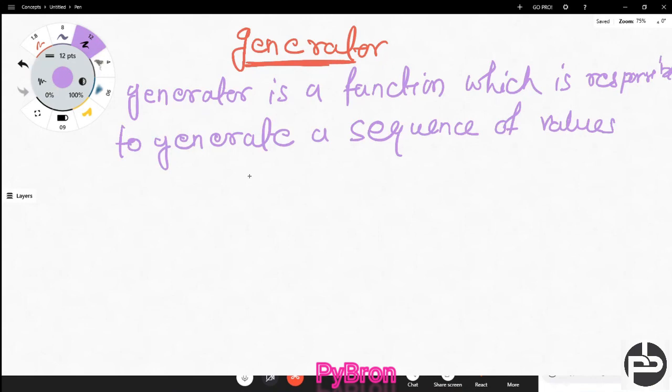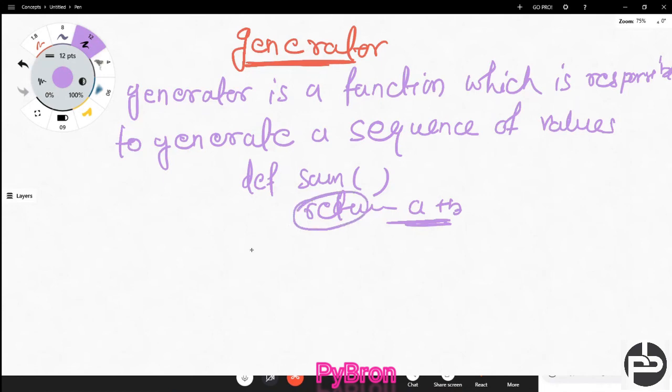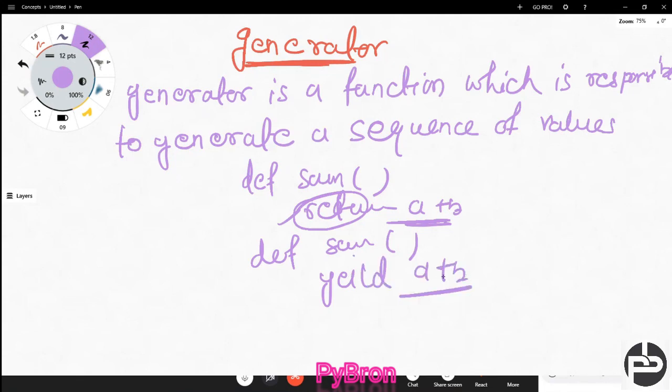Let's suppose we are writing a method def, and at the end we return a plus b, right? But in the case of a generator, we should not write the return statement. We should write def sum and yield. Instead of writing return, we should write yield a plus b. That's all. It will return these things, right?